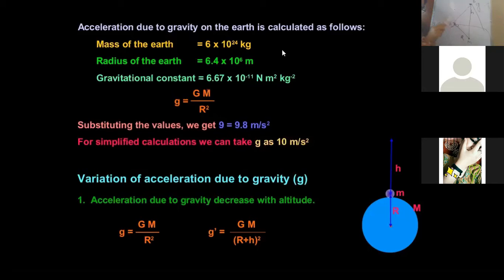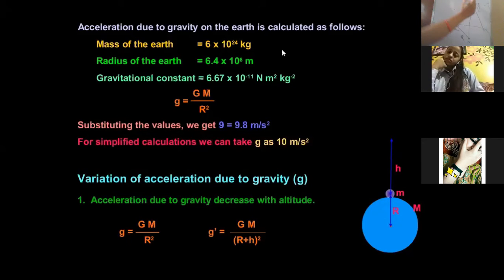Student A, or your friend A, is standing on the surface of the earth. So what is the distance between the earth and the object? It is r. So g at position A, for a boy Ram, is G M upon r².